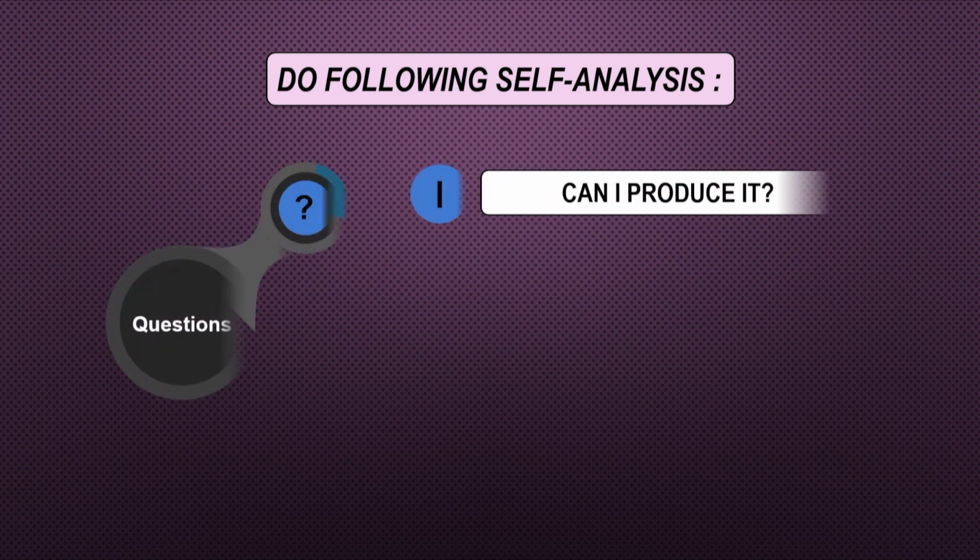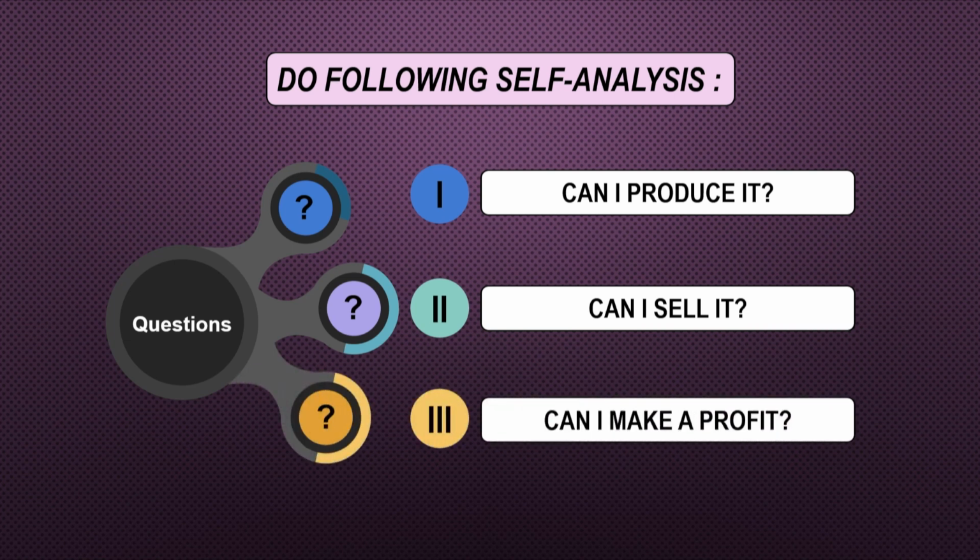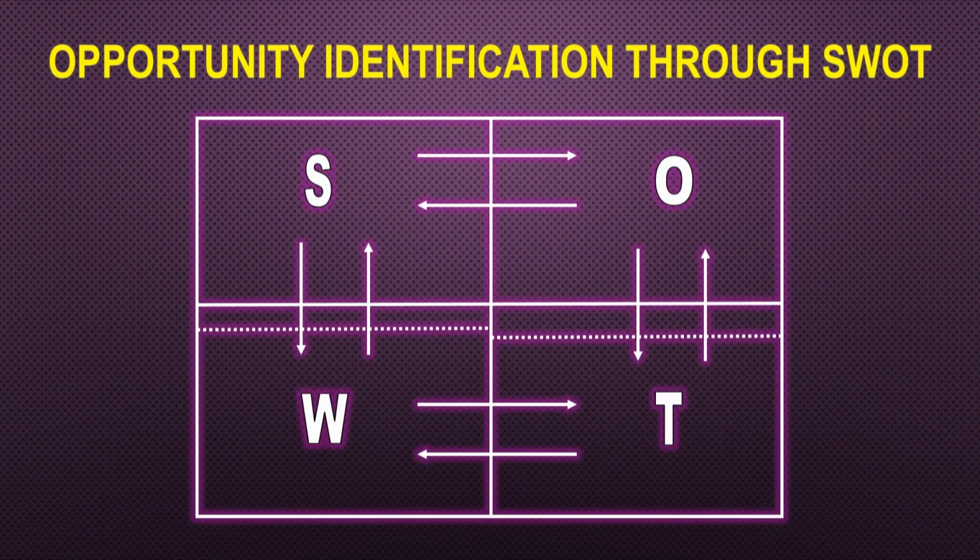So, do the following self analysis. First is, can I produce it? Second, can I sell it? And then most importantly, can I make a profit out of that? So, there will be an opportunity identification through the SWOT. You know the SWOT, the strengths, weaknesses, opportunities and threats.